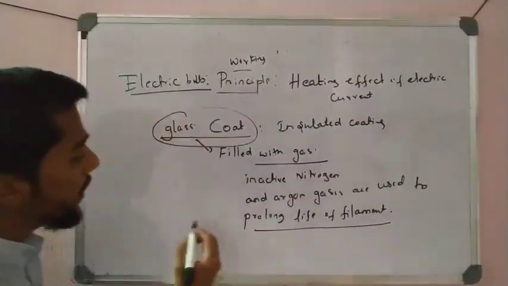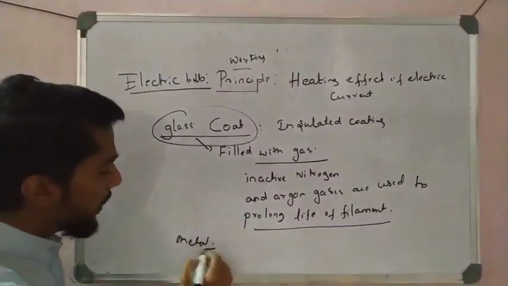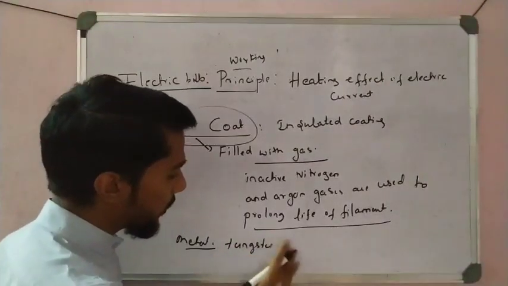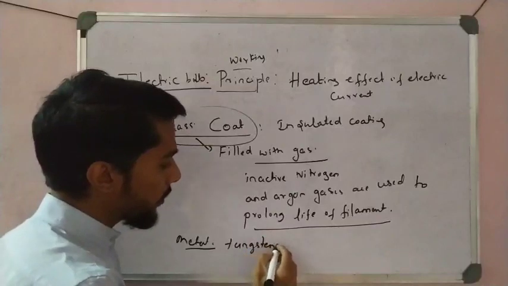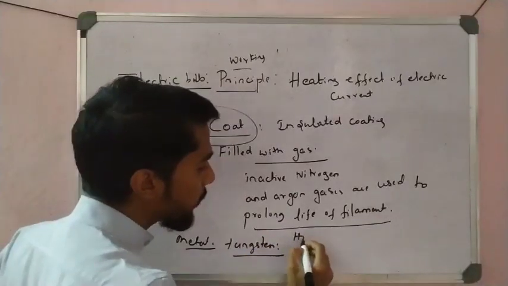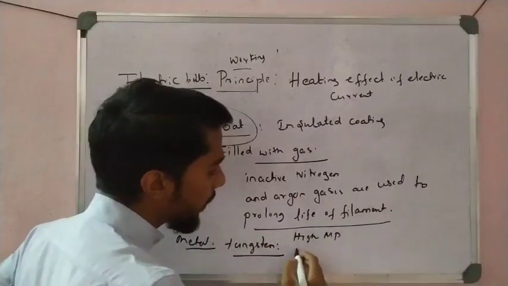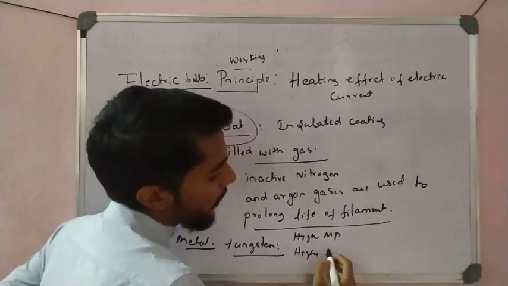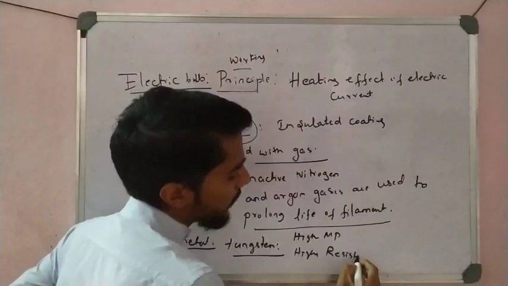Which metal is used here? The metal is tungsten. Why is it used? Because of its high melting point and high resistance.